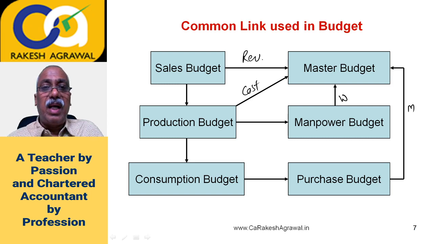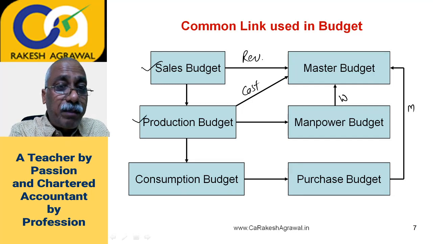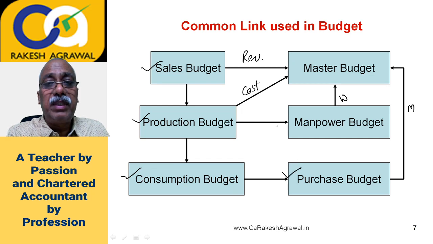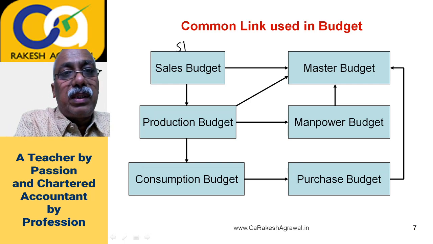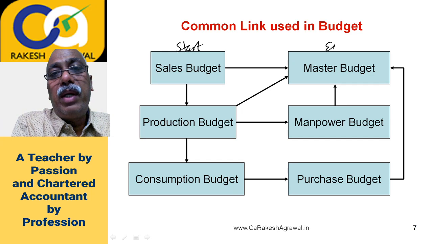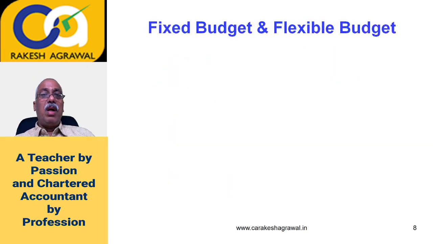Now in the exam, you may be asked to just prepare the sales budget, or sales plus production budget, or sales plus production plus consumption plus purchase budget plus manpower budget, and so on. Or sometimes they will give you the sales budget ready-made and ask you for the remaining budgets. So this is the way you can proceed from the exam point of view, from start to finish. Our starting point was sales and the ending point could be the master budget or individual functional budgets. Now we discuss the fixed and flexible budget.